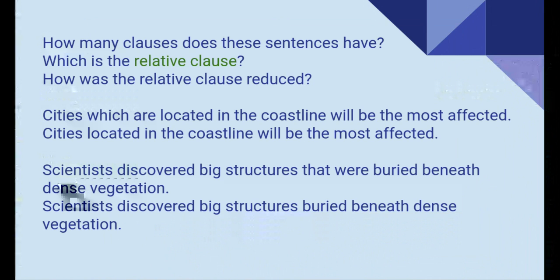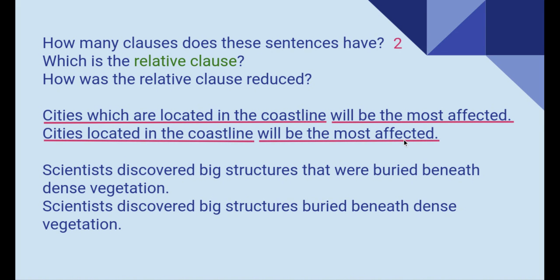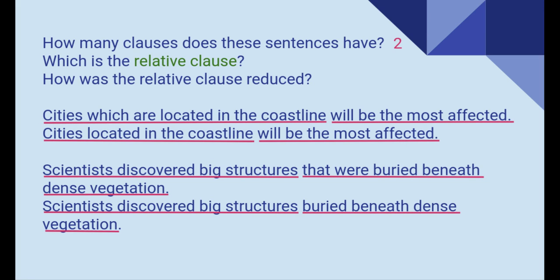Okay, now we're going to go ahead and check. So, if you notice, the sentences have two clauses. In the first one, we have cities which are located in the coastline will be the most affected. Cities located in the coastline will be the most affected. Scientists discover big structures that were buried beneath dense vegetation. Scientists discover big structures buried beneath dense vegetation.